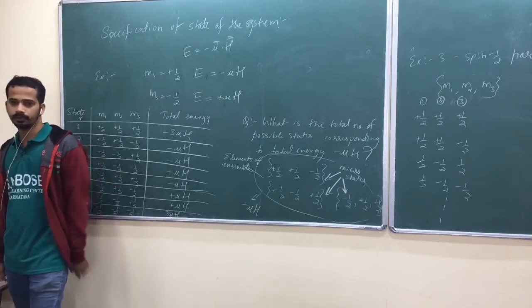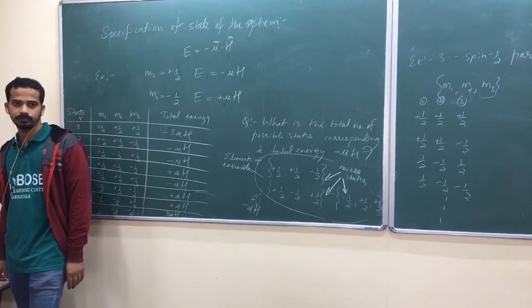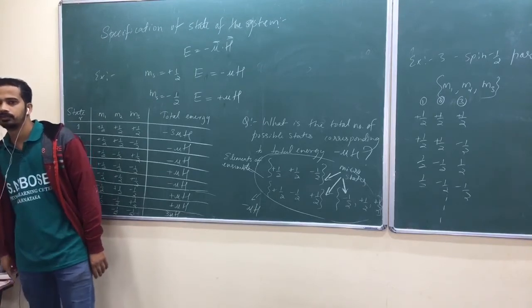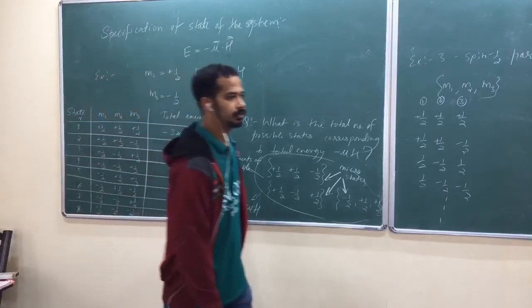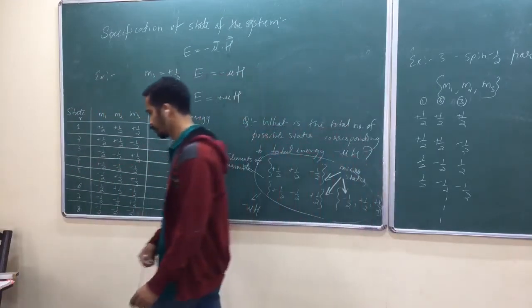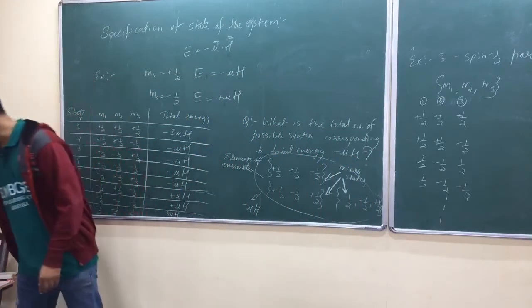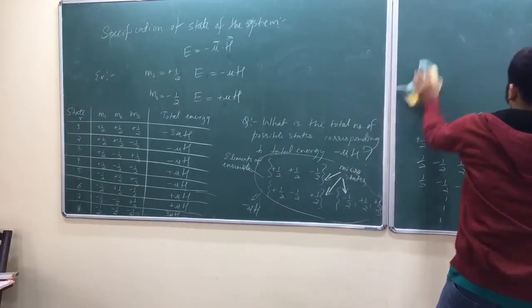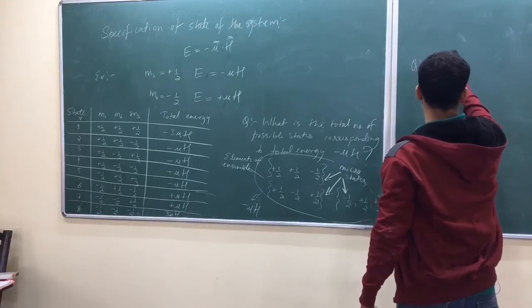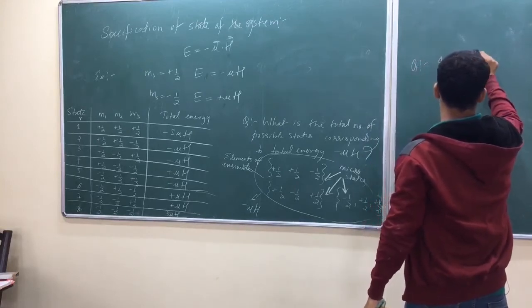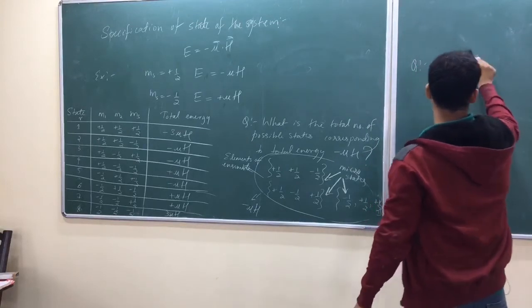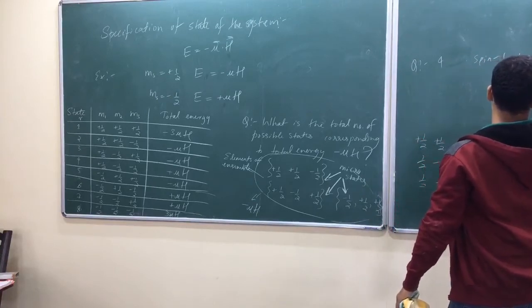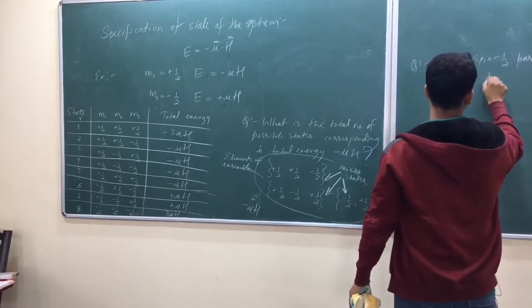Yeah, now the question. 4 spin half particles in external magnetic field.